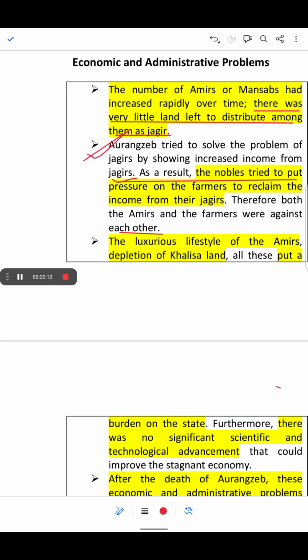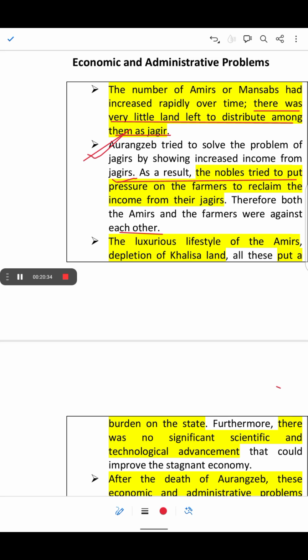So they were unhappy, and at the same time they were the sufferers, and they could not live up to the expectations of the nobles. So the farmer-noble conflict increased, and all this made the Mughal Empire weak and unstable.